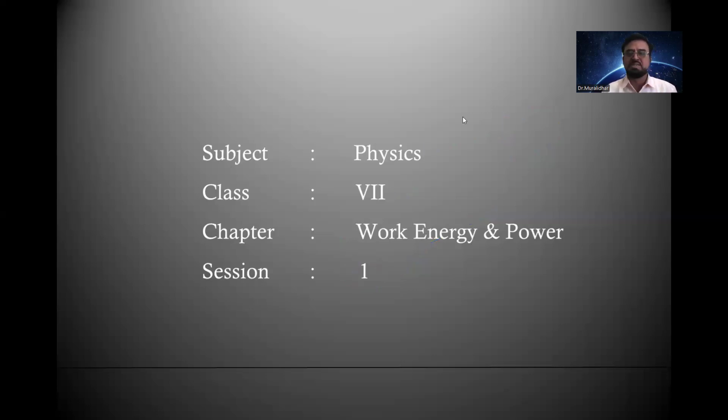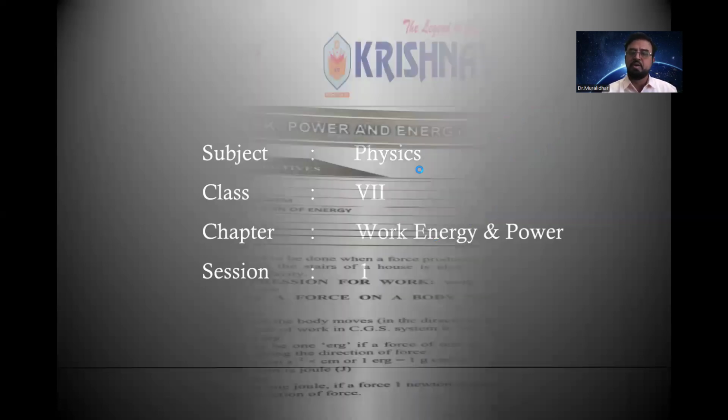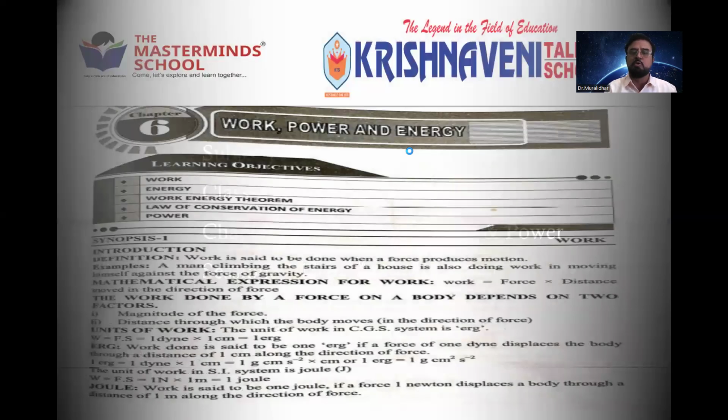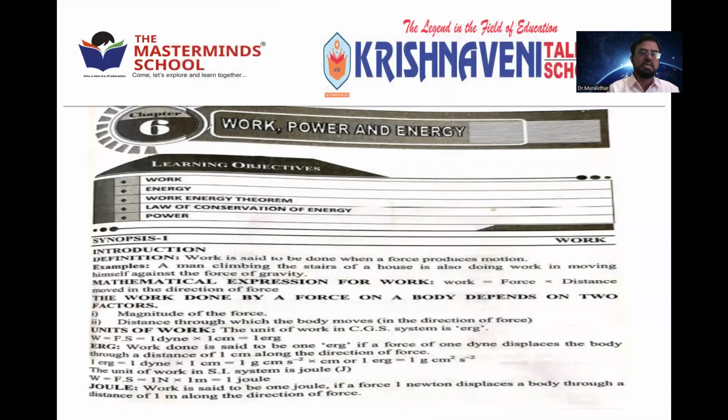Today we are going to discuss work. Everybody knows this common word. It is a commonly used word. You can see on the synopsis what we are going to cover. Learning objectives: first we'll discuss work, then the types of work and more about work. Then energy. Then the relationship between work and energy, which is called the work-energy theorem.